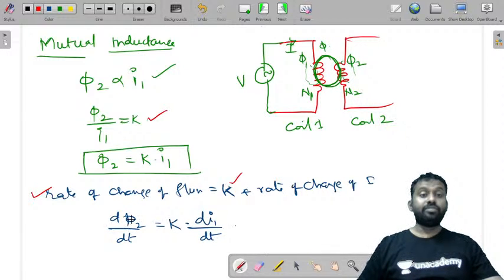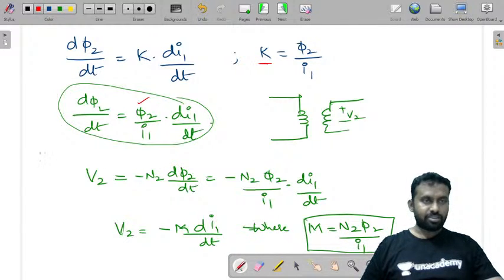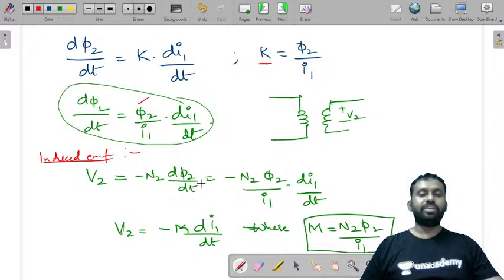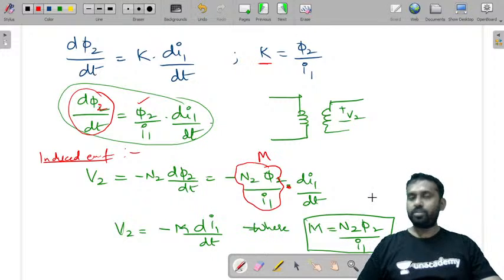And what is phi 2? d phi 2 by dt is equal to K into di1 by dt. From this you can write K is equal to phi 2 by I1, that is, di1 by dt. And according to Faraday's laws of electromagnetic induction, induced EMF can be written as V2 is equal to minus N2 d phi 2 by dt, and N2 d phi 2 by dt here is phi 2 by I1 into di1 by dt. So you'll get V2 is equal to M di1 by dt, where we are calling this constant M. So M is equal to N2 phi 2 by I1. Hope this point is clear.